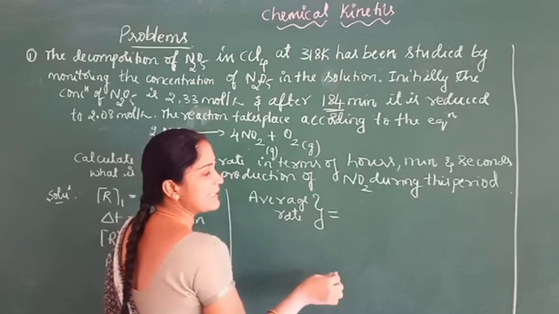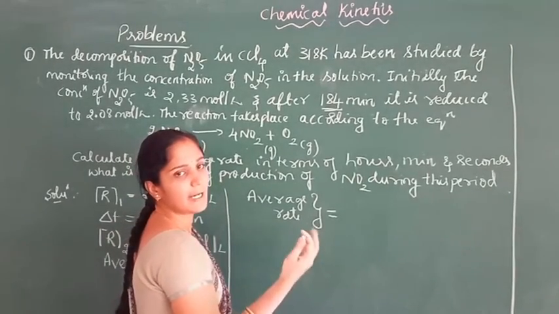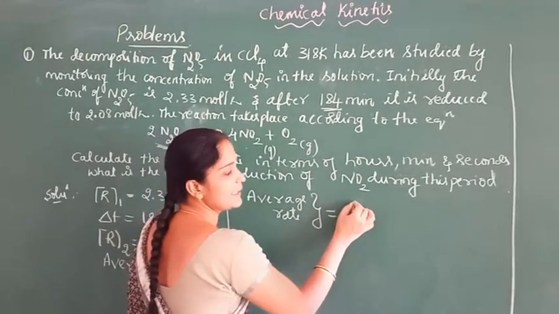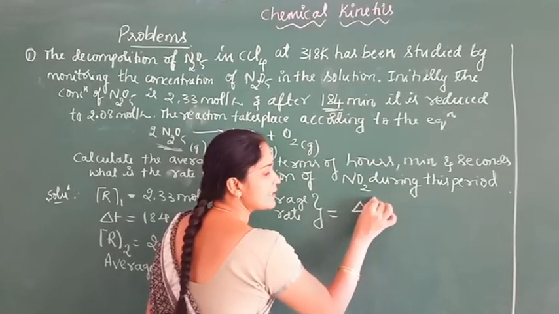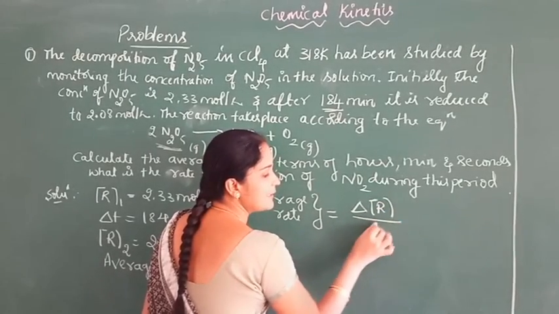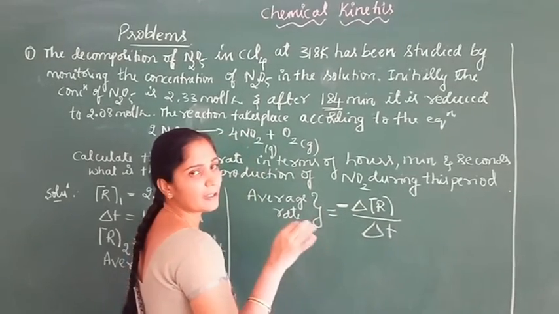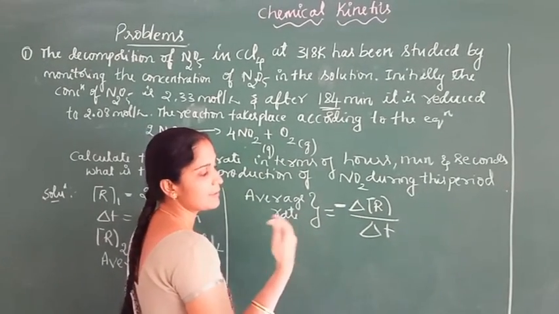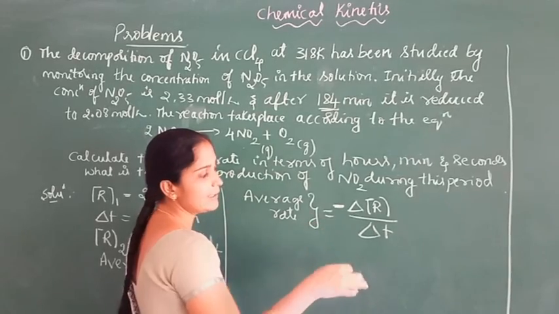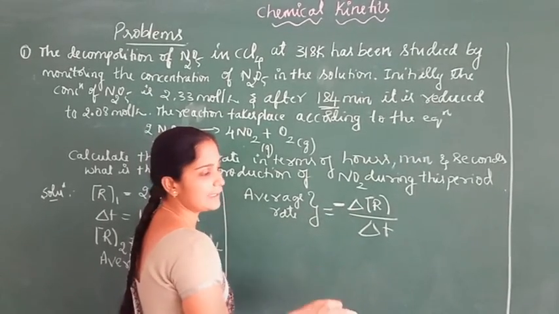Rate means it is the change in concentration of the reactant divided by time taken. Here the negative sign indicates decrease in the concentration of the reactant. As the reaction proceeds, the concentration of the reactant decreases.